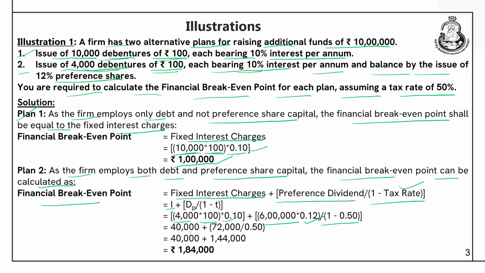So, I comes out to be 40,000, whereas the second fraction comes out to be 1,44,000, and if you add both these, you get 1,84,000. So, the financial break-even point for the first case, when there is no preference share and only debentures, is 1 lakh. For the second case, when there are debentures as well as preference share capital, it is 1,84,000.